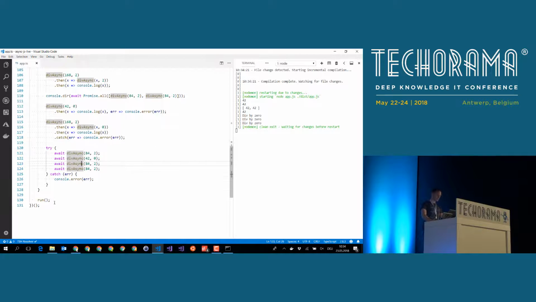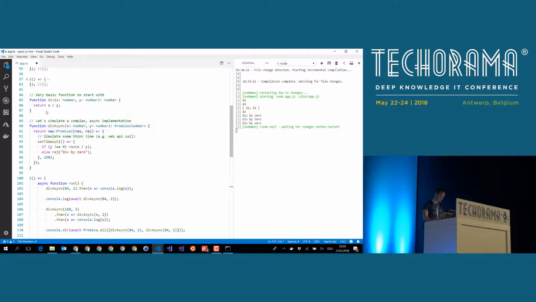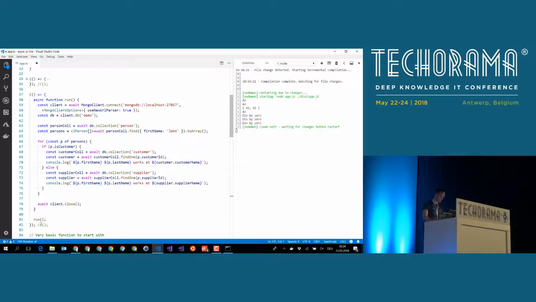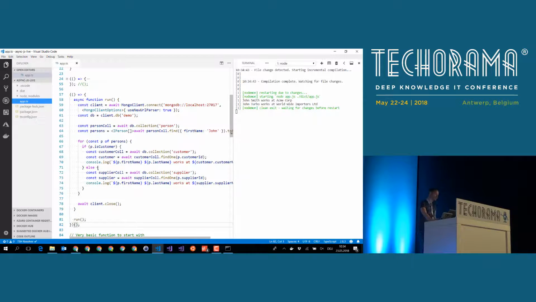Let me quickly remove that guy here, and let's bring back our second example with the async await code here again. Something like this, and save it. Maybe you ask yourself, well, Rainer, that's all very nice, but we have to deal with some old browsers that do not have the latest and greatest JavaScript enhancements available, and we also do not use TypeScript like you do here. What can we do? Well, let's take a look what's happening behind the scenes.